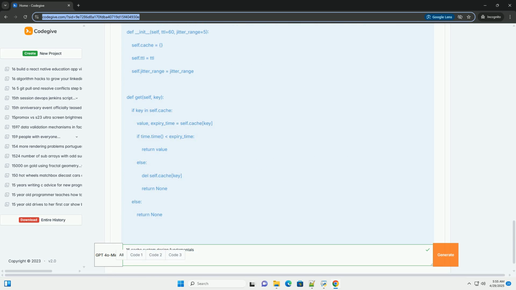When multiple threads or processes access the cache simultaneously, it's crucial to ensure thread safety to prevent data corruption and race conditions. Techniques include locks: using mutexes or semaphores to protect critical sections of code that access the cache. Atomic operations: using atomic operations to perform read-modify-write operations on the cache without locking. Concurrent data structures: using data structures designed for concurrency, such as concurrent dictionaries or queues. Example, thread-safe cache with locks.